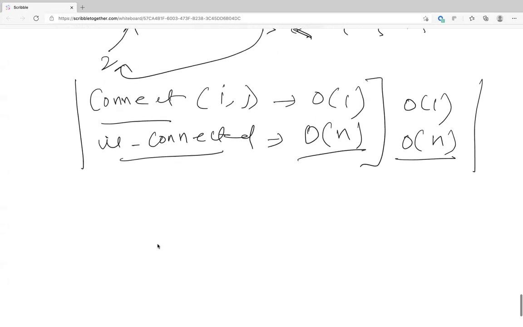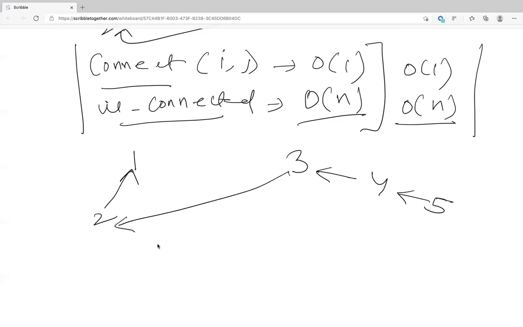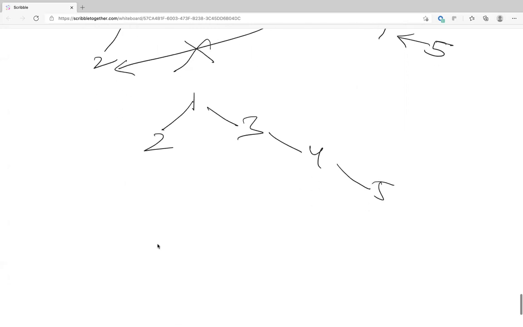So instead, this is where we come up with a tree solution. Let's say you have 1 over here and 2 is connected here, and you have 3, 4, and 5. Instead of connecting 3 to 2, which is what the linked list solution was, we'll connect 3 to 1. So now when we are connecting, it will become like this. This is 3, this is 4, and this is 5.